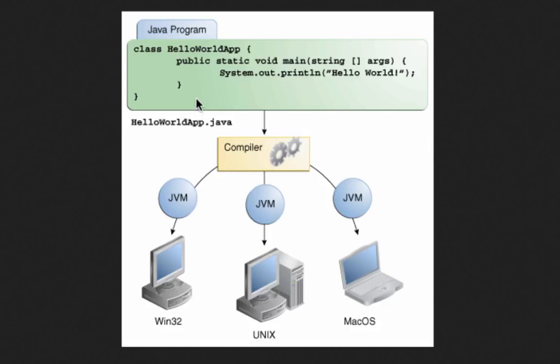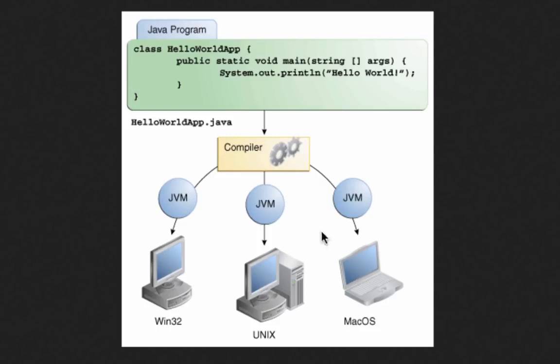So basically, the program which you write, you can run it easily on any of the platforms without modifying anything about the program. The same program that you write, you will be able to run in Windows 32 or Windows 64-bit or Unix or Macintosh. So this is basically what platform independence is. Platform independence is one of the main features of Java, and that's one of the main reasons that Java is very popular. You write a Java program once and you can run it anywhere, on any of the operating systems that are present in the world.